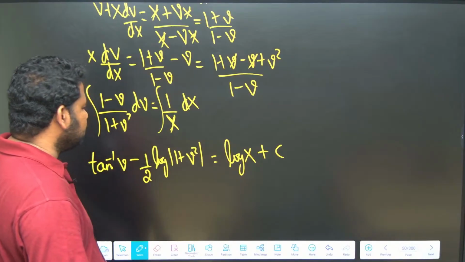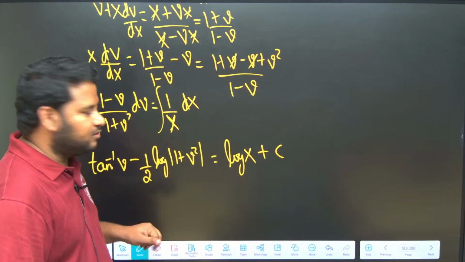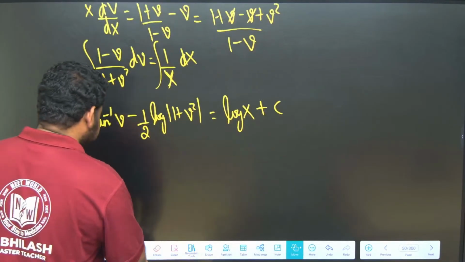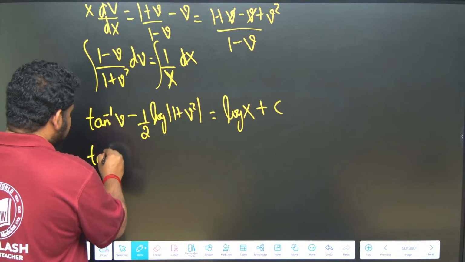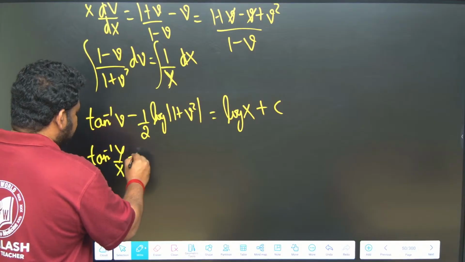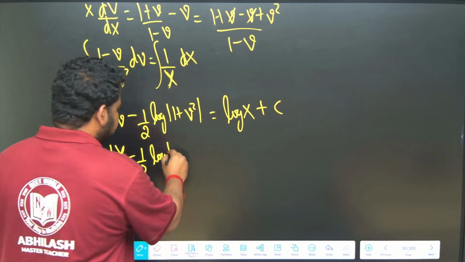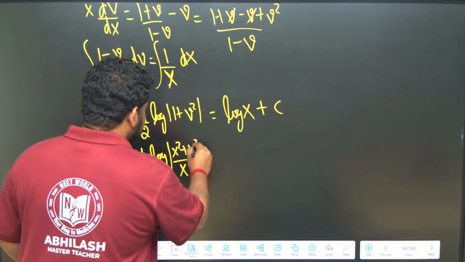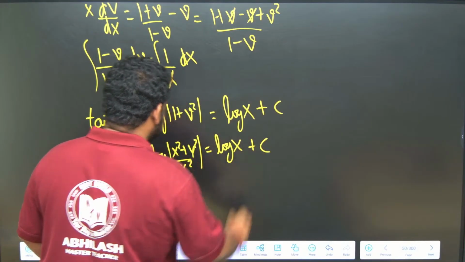Now, what I have to do? Wherever v is there I should put y by x. So, this will become tan inverse of y by x minus 1 by 2 into log of (x square plus y square) by x square, is equal to log of x plus c. This is what I have.